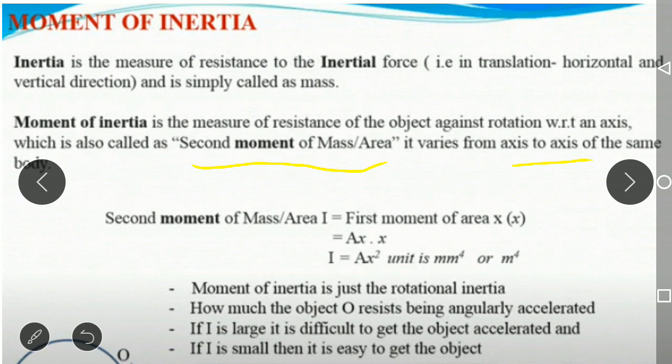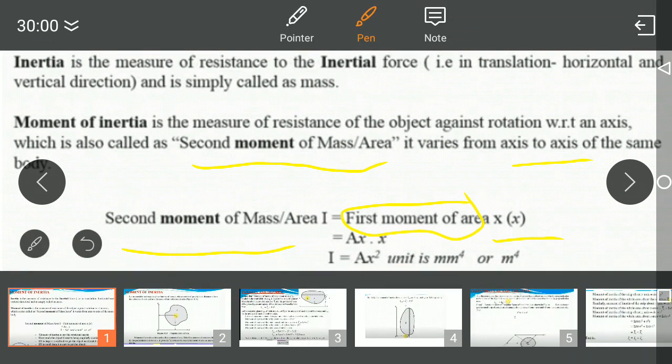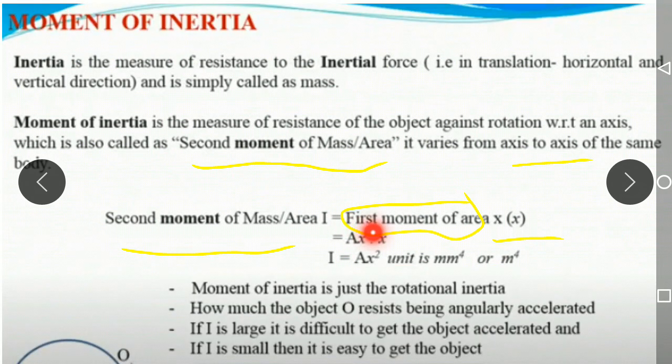Now how are we going to calculate this moment of inertia, the second moment of area or mass? It is equal to the first moment of area into x, where x is the perpendicular distance. The first moment of area is area into perpendicular distance, that is a into x, and then again into the perpendicular distance x.